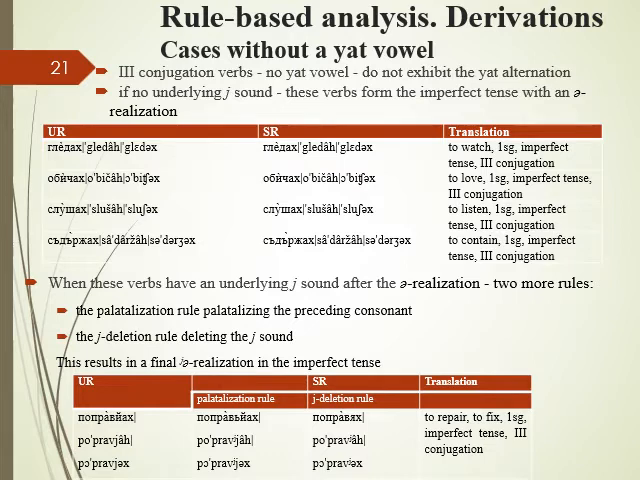When these verbs have a final underlying Y sound, after the A realization for the imperfect tense, two more rules apply: the palatalization rule, which palatalizes the preceding consonant, and the Y deletion rule, which deletes the Y sound. This results in a final A realization with palatalization in the imperfect tense.